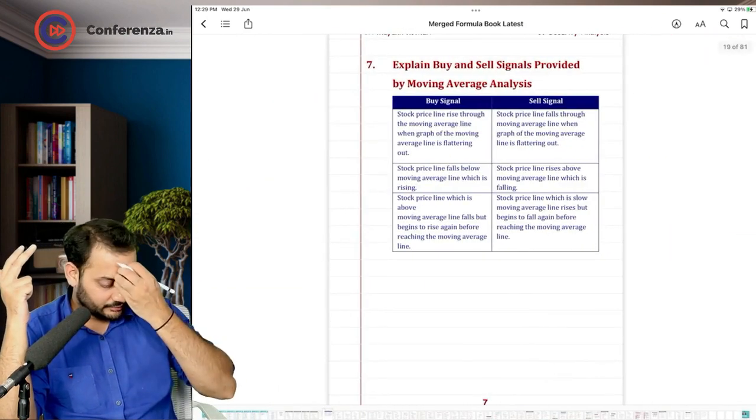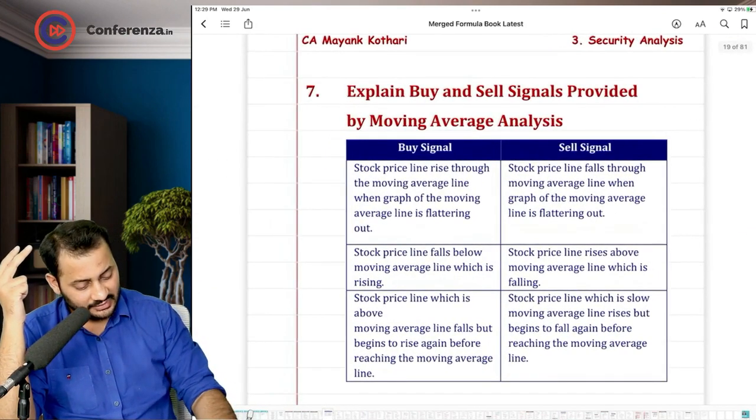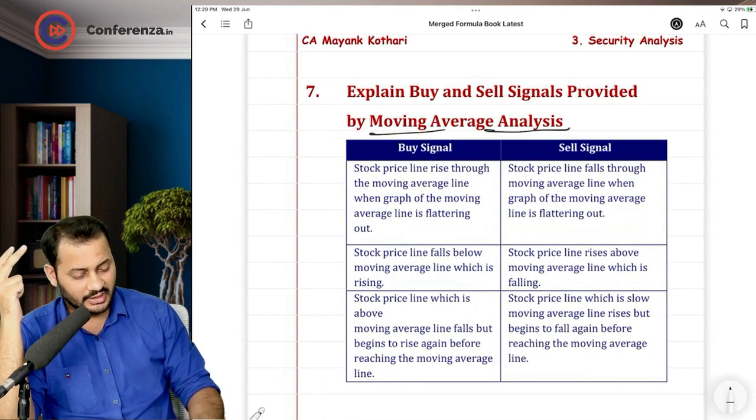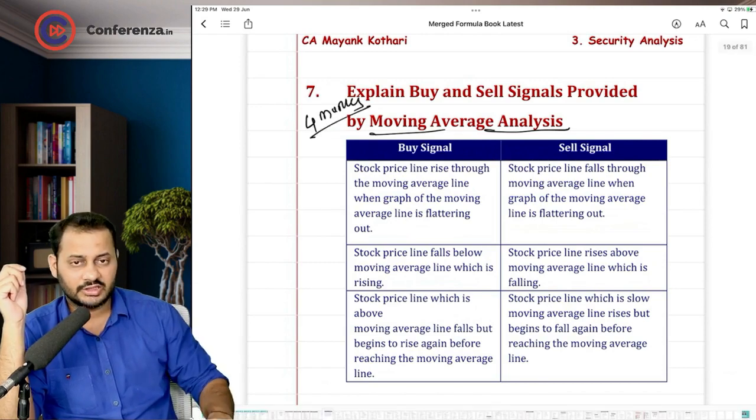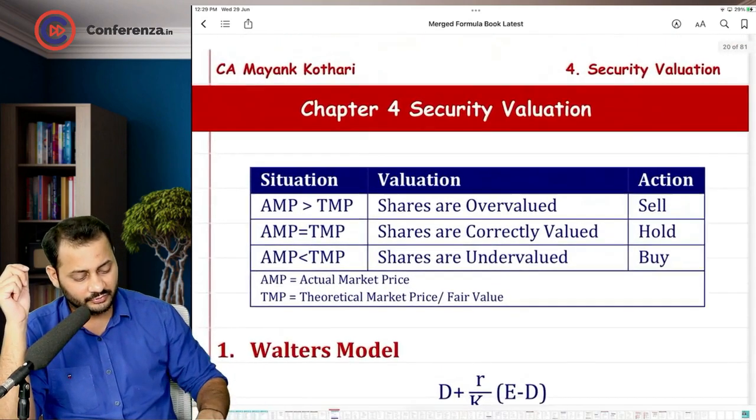With this, we'll end our chapter. Explain buy and sell signals provided by moving average analysis. Please go through it once and you will get 4 marks if theory is asked from this chapter and this question. Then comes security valuation.